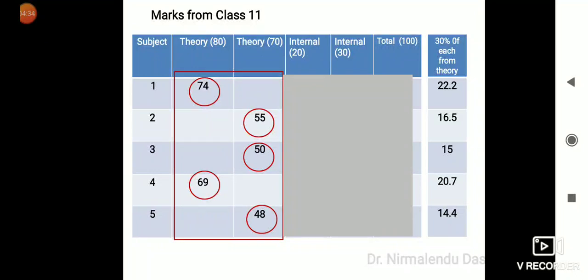So 30% of 74 is coming out as 22.2. 30% of 55 is coming out as 16.5. Similarly, we will get 15, 20.7 and 14.4. These are the 30% of each subject from the theory. So these marks will be added to your class 12 scorecard.